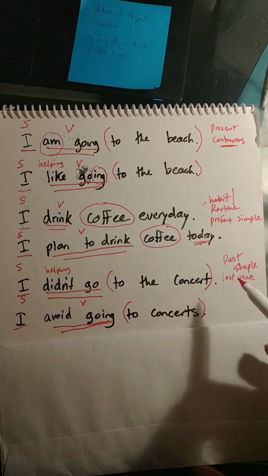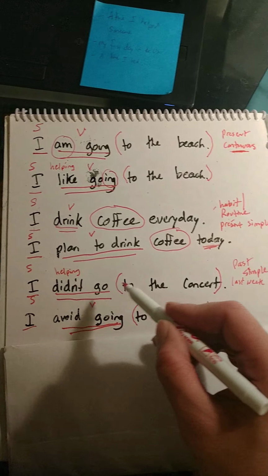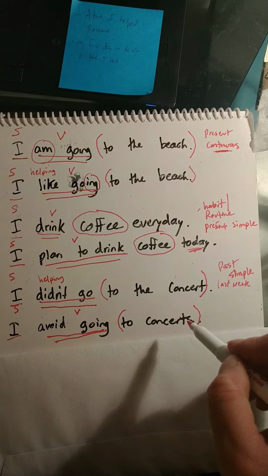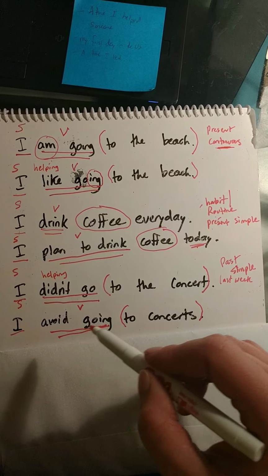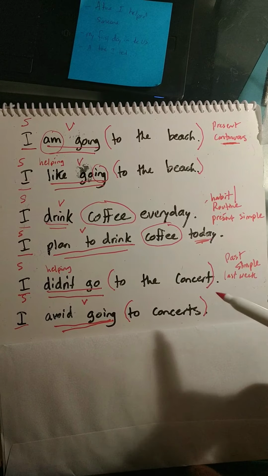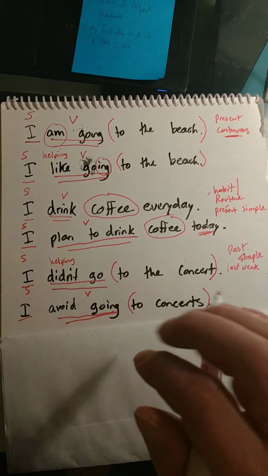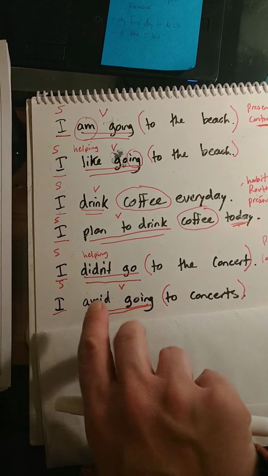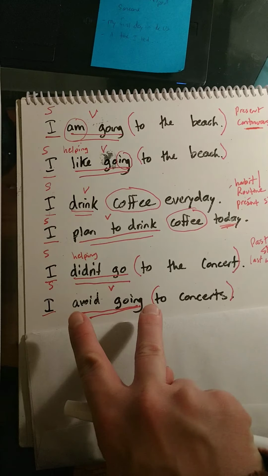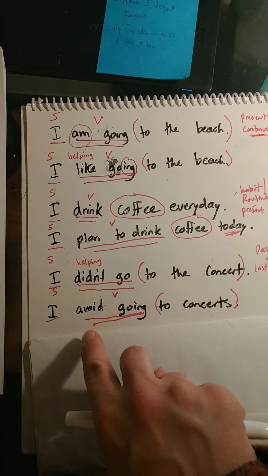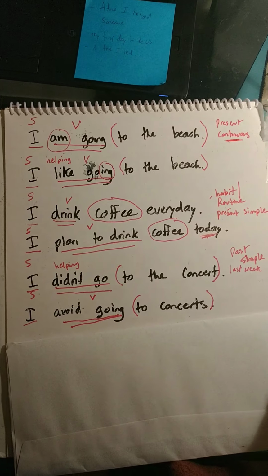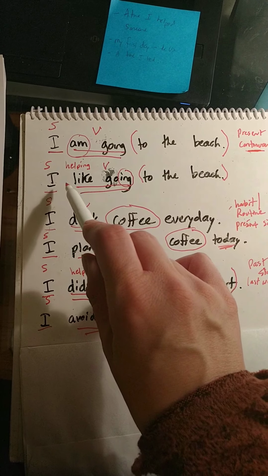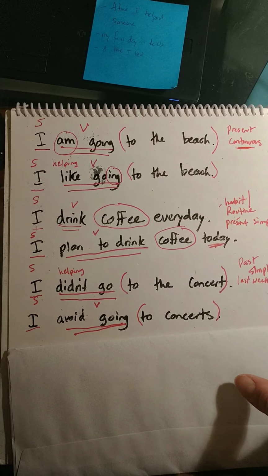Well, first of all, the first sentence here is past. This one here is general information. I avoid going to concerts in general, okay? And what we're basically doing is just doing another gerund here. We're doing one verb and then the second verb, and the second verb after avoid is a gerund. Okay, so it's very similar to this one up here: I like going to the beach.